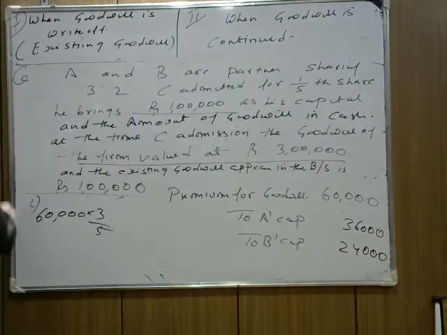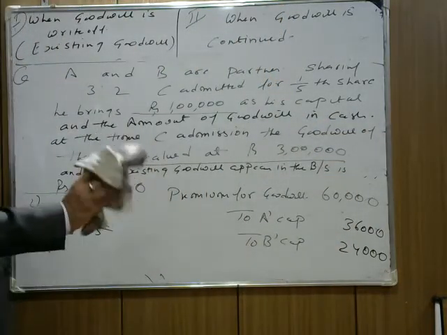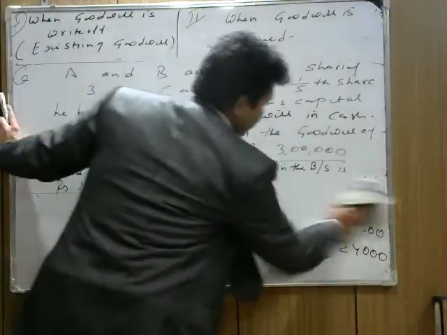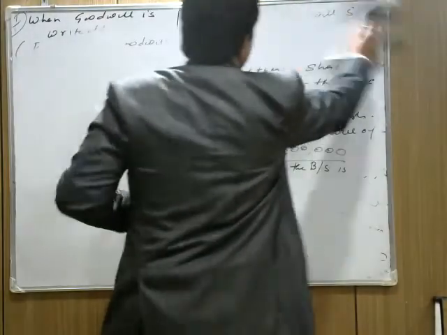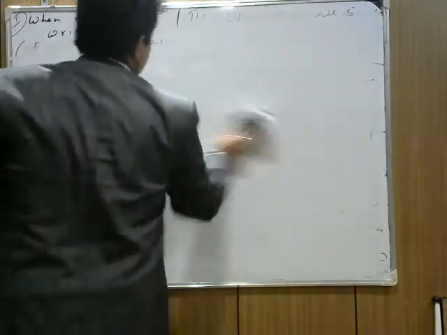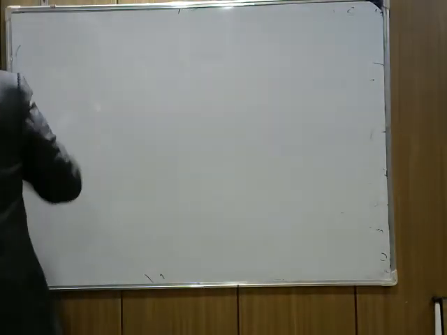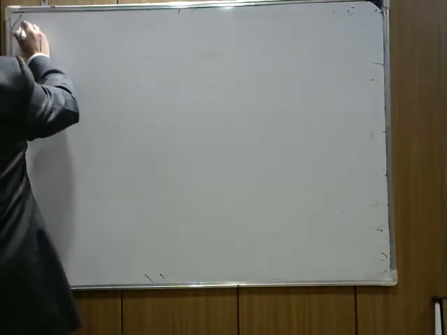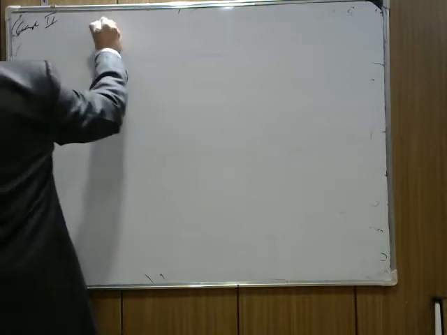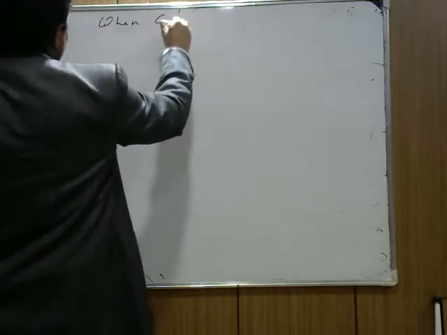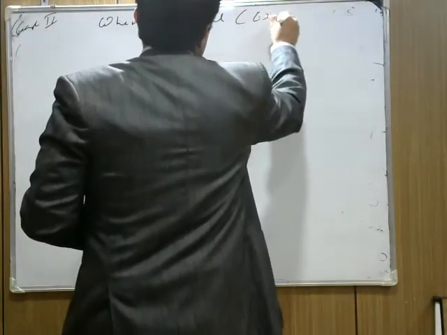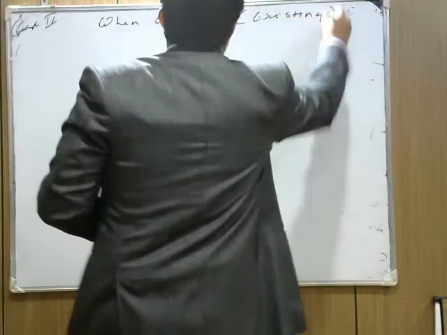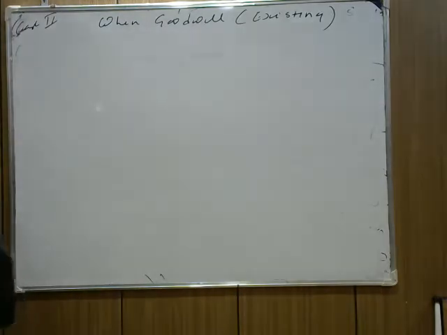The second method says the question is same. Is the question clear to you? The question is same, I need to write the question then. The second case says when goodwill is continuing in the books. Case 2, when the existing goodwill is not written off.